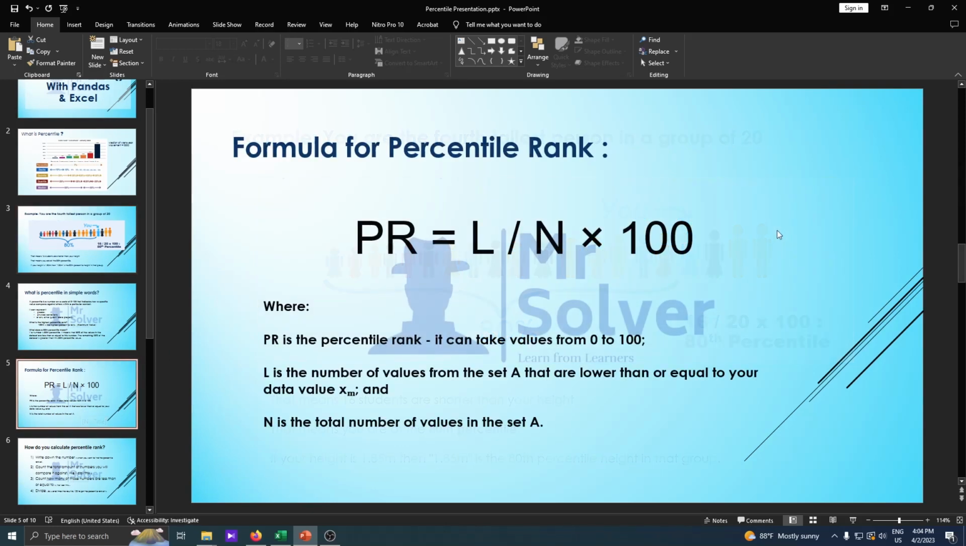Okay, this is the formula for calculating percentile rank, guys, where PR equals L divided by N multiplied by 100, where PR is the percentile rank.